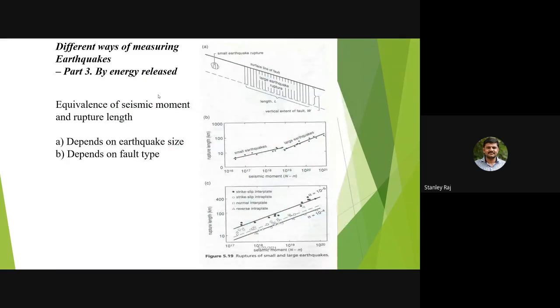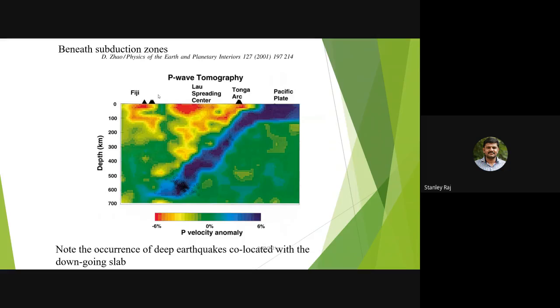So the different ways of measuring an earthquake depend on the earthquake size, and that depends on the fault type. Here you can see seismic tomography of the subduction zones. How can subduction zones be measured? What is a subduction zone? A subduction zone is the region of the earth's crust where tectonic plates meet. Tectonic plates are massive pieces of earth crust that interact with each other. The places where these plates meet are called plate boundaries, and that is what we call the subduction zone.